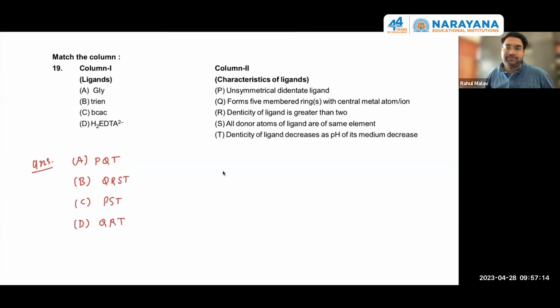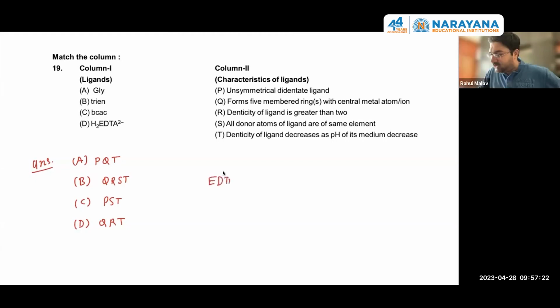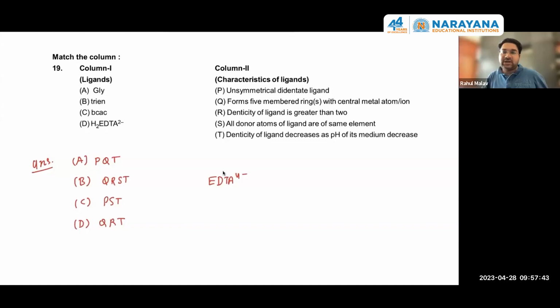Any doubt? Sir, this H2EDTA2 minus, in this EDTA4 minus, we occupied 2 minus. EDTA4 minus is the EDTA, and they have the negative charge on the acetate part, right? So if 2 of them are protonated, then mainly nitrogens are the donor and the anions are the donor in this situation, EDTA. Okay. Any doubt?